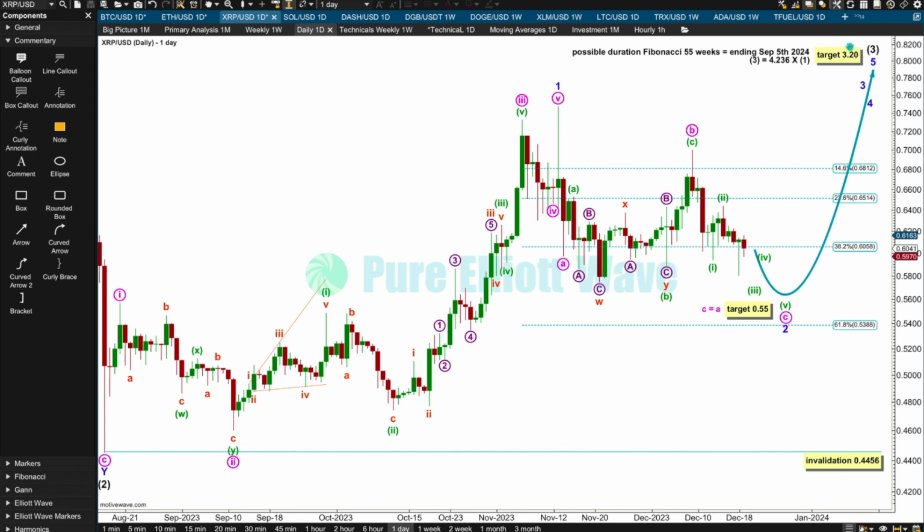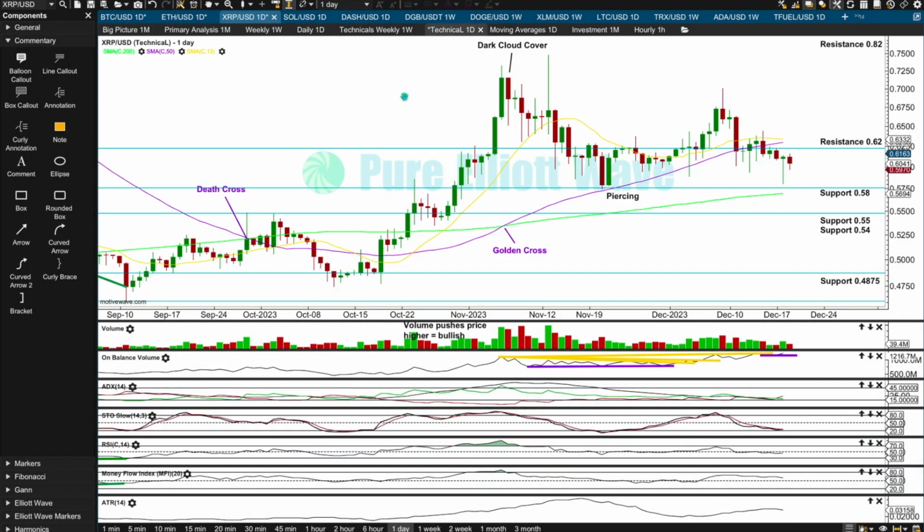And just remember, the bigger picture for these wave counts is a 3rd wave at intermediate, primary and cycle degree on upward. These are extremely bullish wave counts for XRP and Ethereum. At the daily time frame, support for XRP continues to hold and is quite strong at 58 cents. Yesterday's candlestick completed with a very bullish long lower wick. Resistance is a little bit weaker now at 62 cents. It's been broken several times, so each time it's broken, that reduces the technical significance. If it's broken again, I'm probably just going to remove it and maybe push resistance up to here.